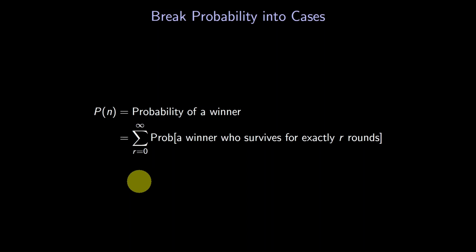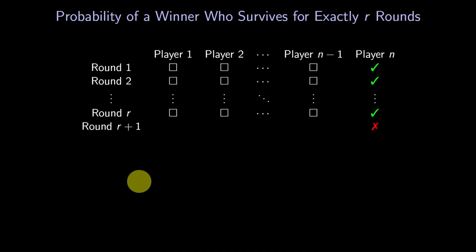How can we do that? Here's a table of what might happen in a game of freeze dance. We've listed the n players on top. We've listed the rounds on the left. We want a winner who survives for exactly r rounds. We don't know who the winner will be, so let's say it's the last player, player n, and at the end we'll multiply the probability by n to account for the n possible winners.